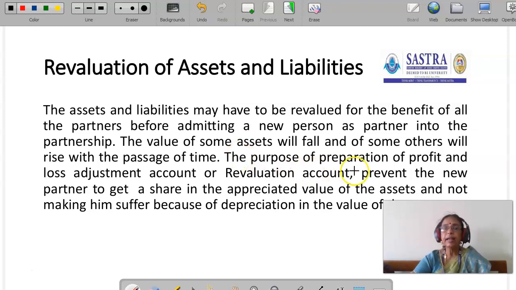In order to prevent the new partner from getting a share in the appreciated value of the assets, and not making him suffer because of depreciation in the value of the assets. So, he is a new partner. He neither enjoys the profit nor suffers the loss which is made in the firm before the admission of that partner. That is the main purpose.